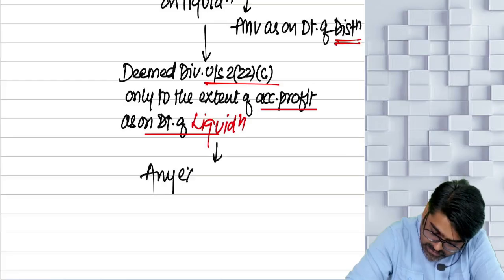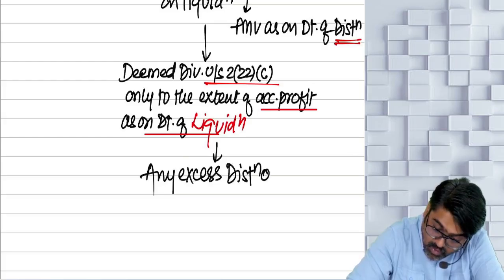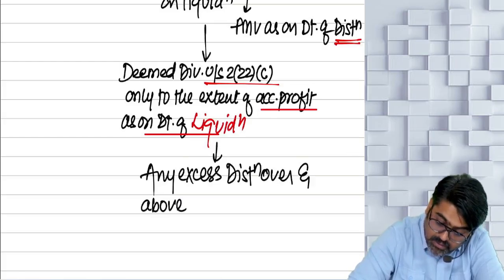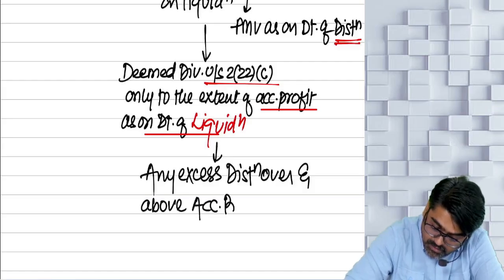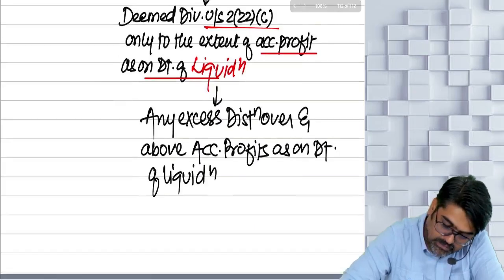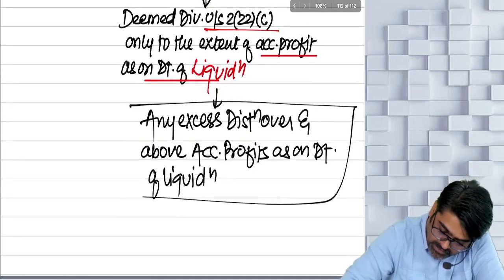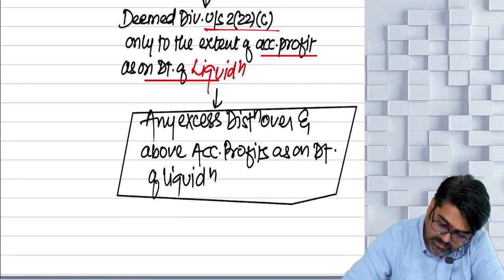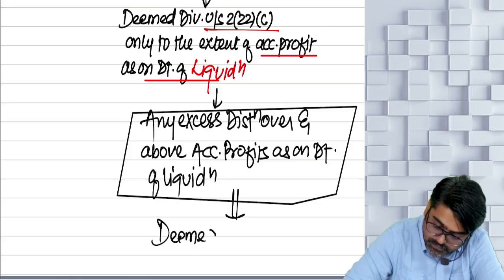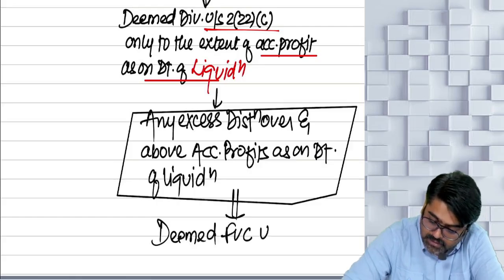Any excess distribution over and above accumulated profits as on the date of liquidation, that excess will not be deemed dividend, but guys, that excess will be your deemed full value of consideration